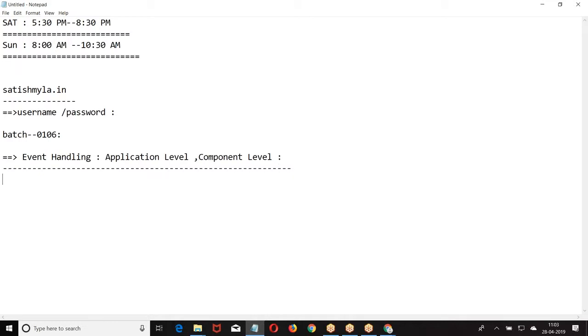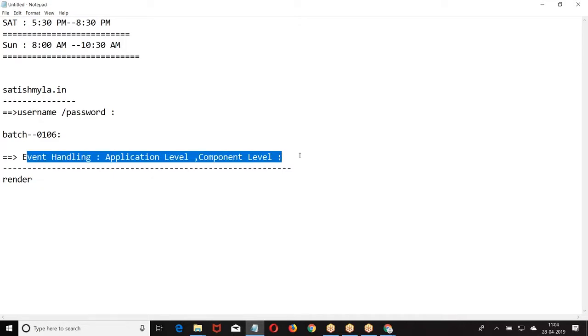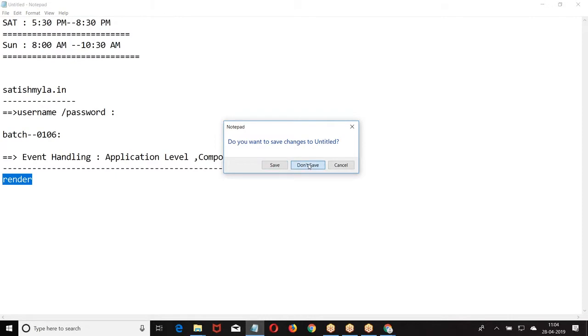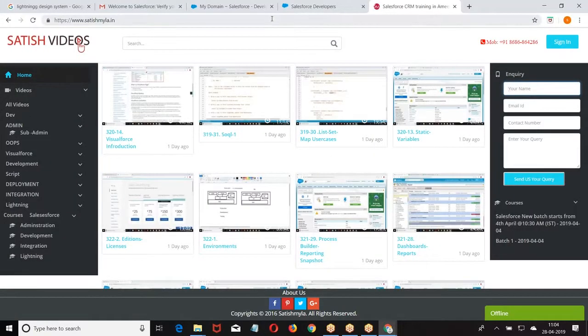If you have any custom functionality to implement, we achieve that functionality using event handling, application level events, and component level events. This will help you achieve what you want. Or else we have renderer, rerenderer, before renderer, after renderer; there are some topics like this. It's not based on the component name. There's a concept called events. Using that concept, we'll be able to transfer the control to other components or reload the other components.